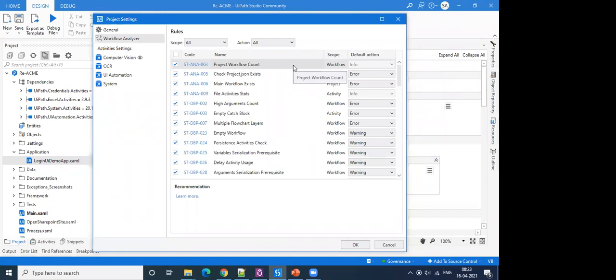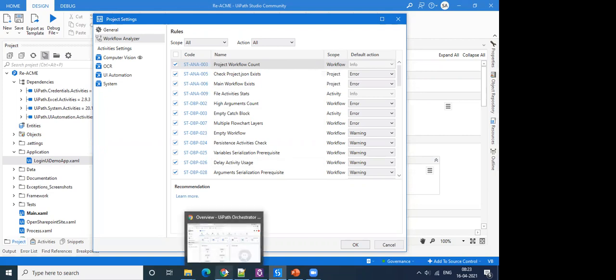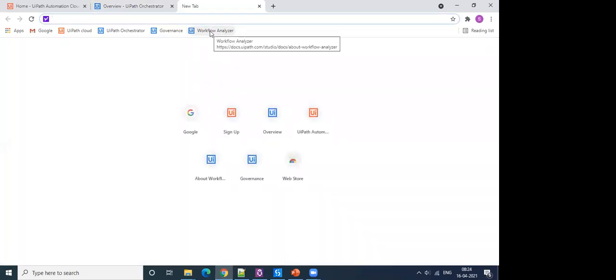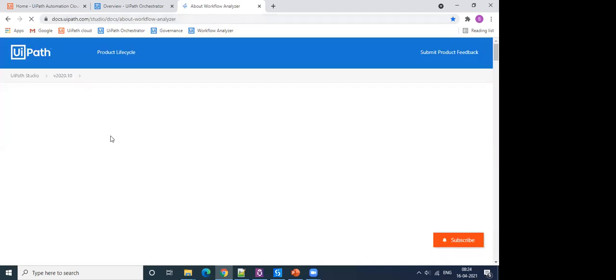That would include variable naming conventions and argument naming conventions. Let me also show you and give you a brief on those rules, so you'll have a better idea what I'm talking about here.